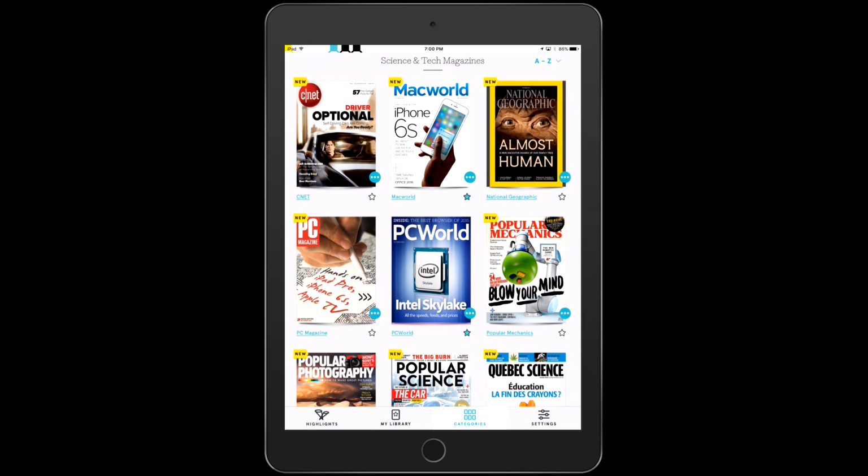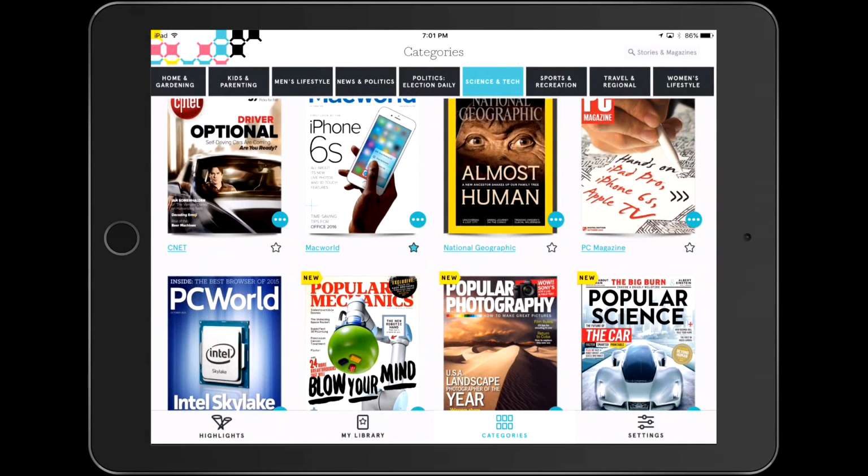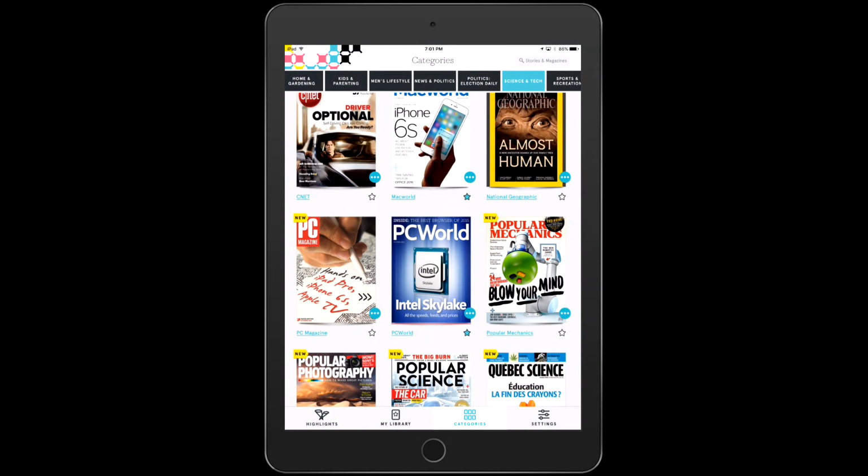Next Issue, which is now called Texture, has something that is kind of unique. They have two subscription tiers, one for about $9.99 a month and one for about $12.99 a month. Those are the Canadian subscription rates, and may be different in the US. With the base level subscription, you get all the monthly magazines, whereas with the higher tier subscription, you get all the weekly magazines, so Entertainment Weekly, things like that. There is a wide array of magazines available.